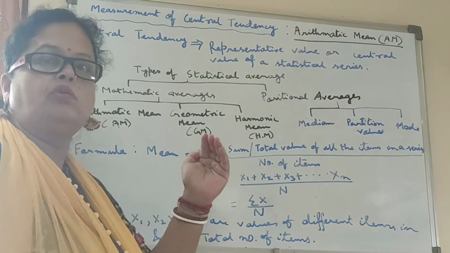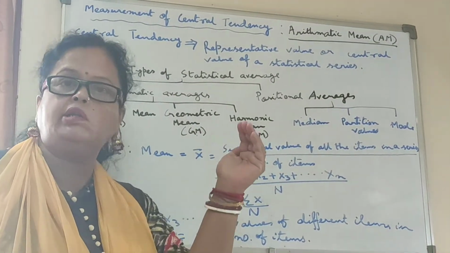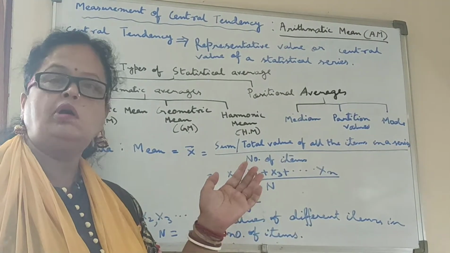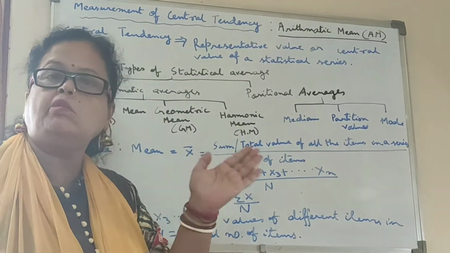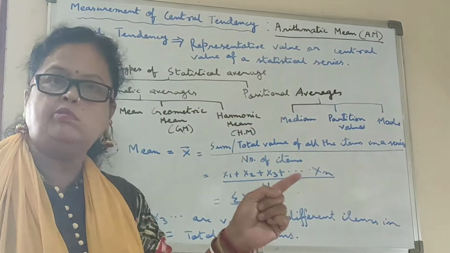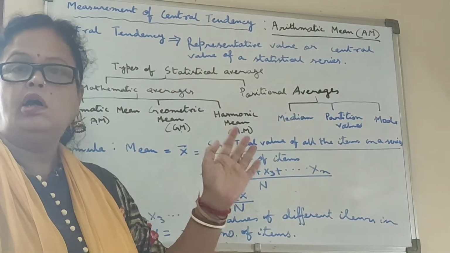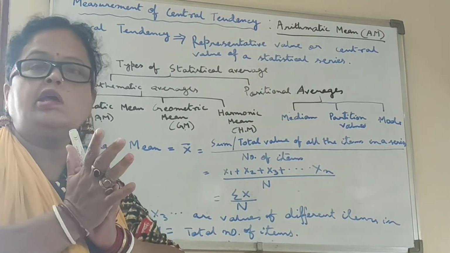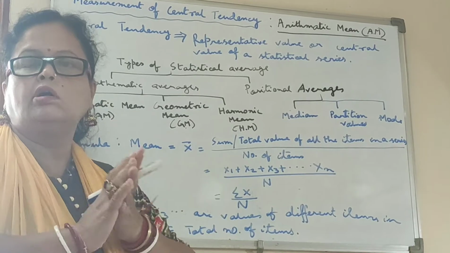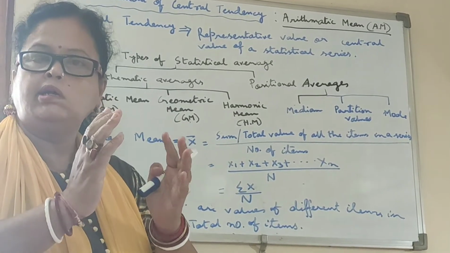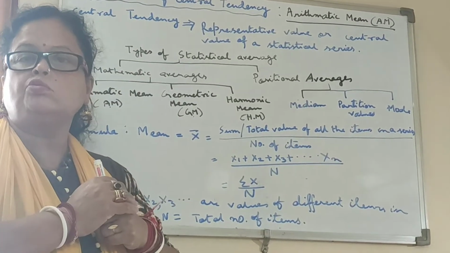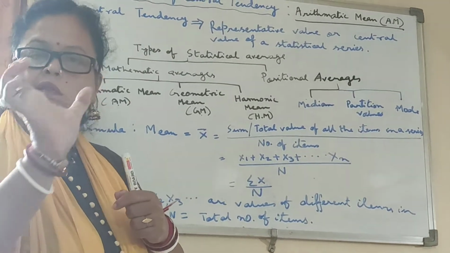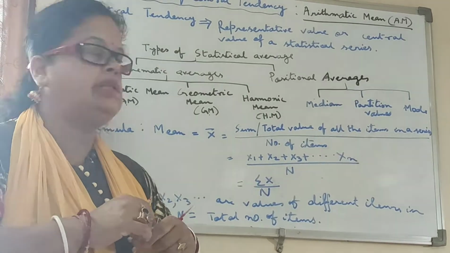I already told you how to calculate arithmetic mean in the case of 20 students in your class. What I have to do is add the different marks of the 20 students, divided by the total number of students. Suppose after totaling the marks of 20 students it comes to 100, and the total number of students is 20. So 100 divided by 20 is 5. In this way we have to calculate the average.